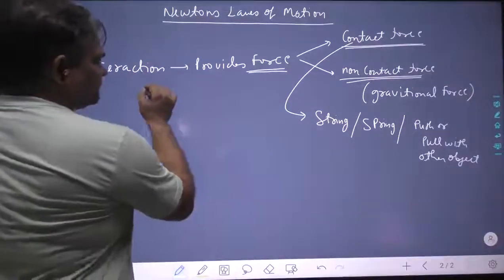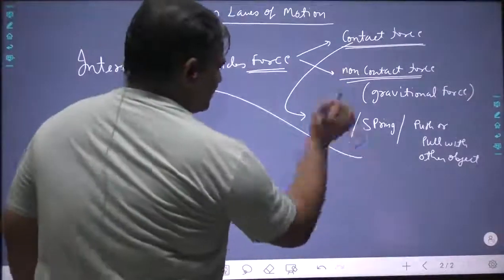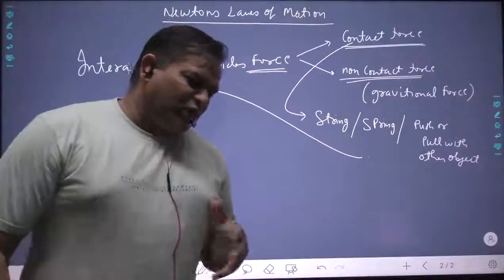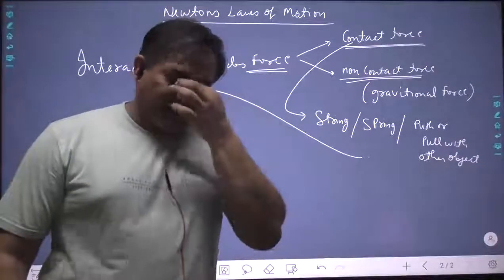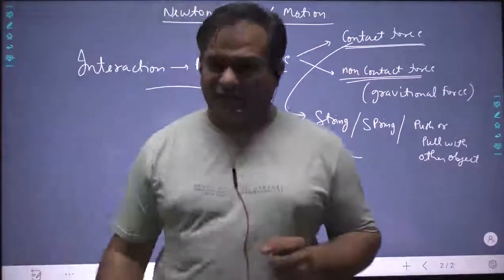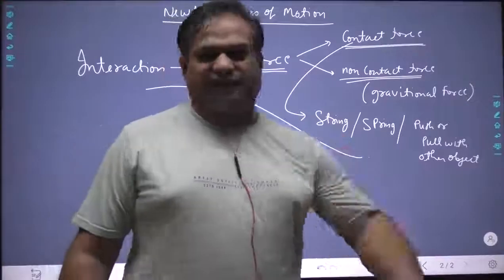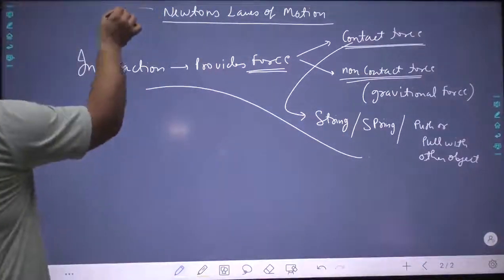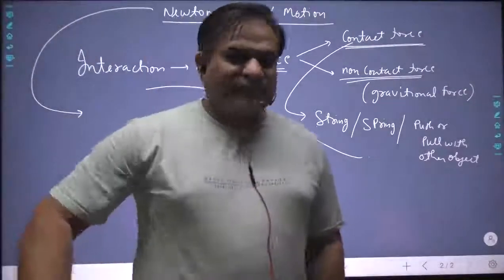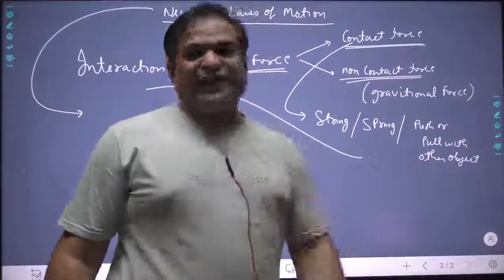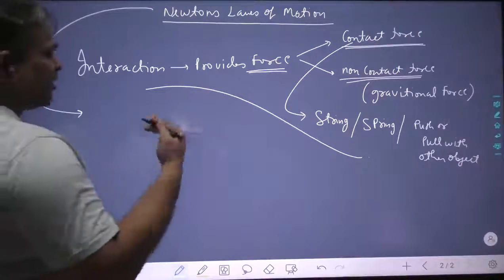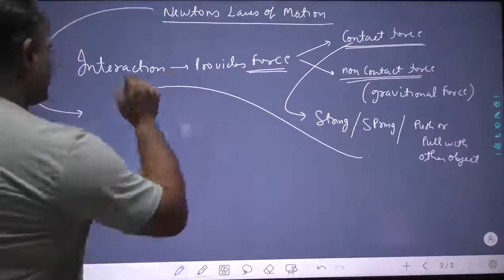Okay, now this is one thing. Now let's come to Newton's laws of motion, and slowly put together whatever we have just discussed. Newton was a very intelligent and analytical person. He was able to do very good analysis. The things that he told about motion are very common sense things that we observe daily, but we do not analyze them. We have 3 laws of motion, and I am going to discuss these 3 laws in detail, and I want you all to listen to it.